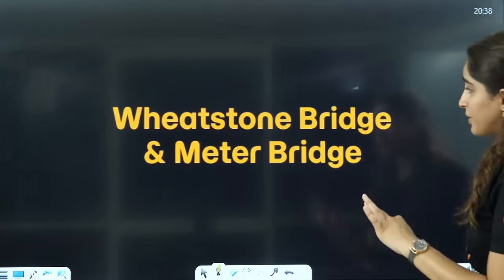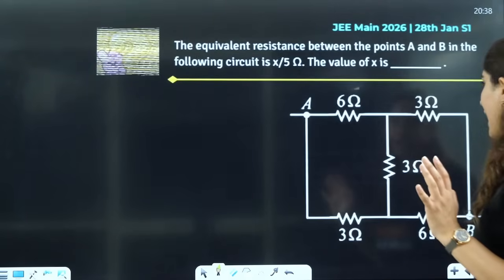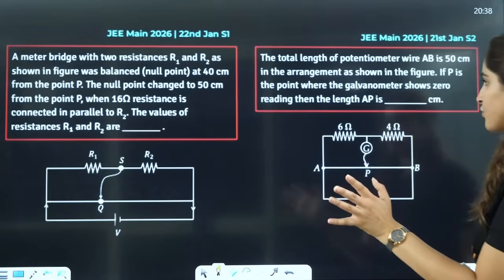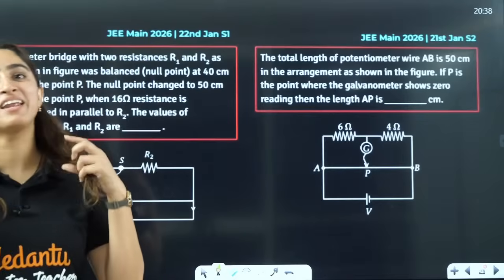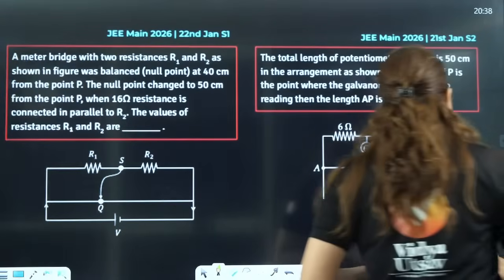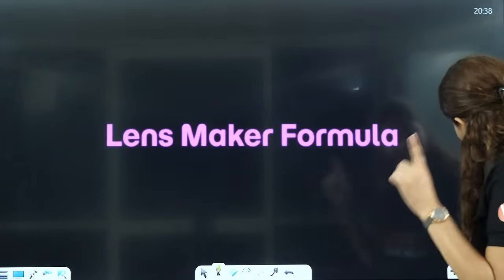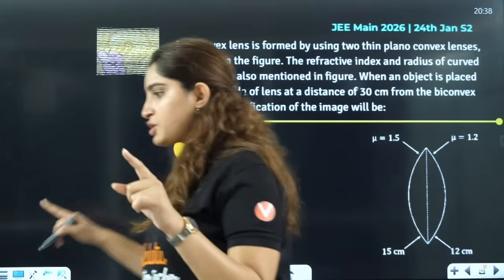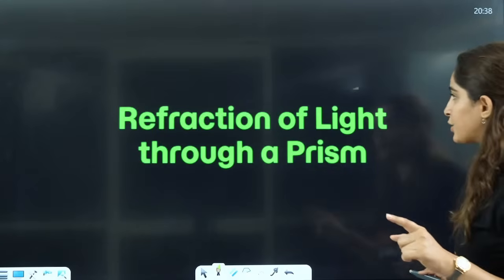Then Wheatstone bridge and meter bridge, you can see, a very important topic. So many questions they have asked you from this. Even I remember that this was very important, very important Wheatstone bridges. So don't forget to do this. Lens maker formula, again very important, and they have asked you in the April shift as well, so do take care of this one. These are the questions related to that.